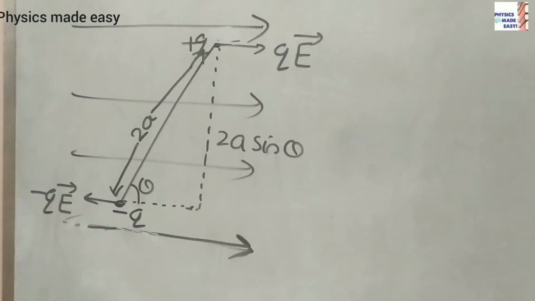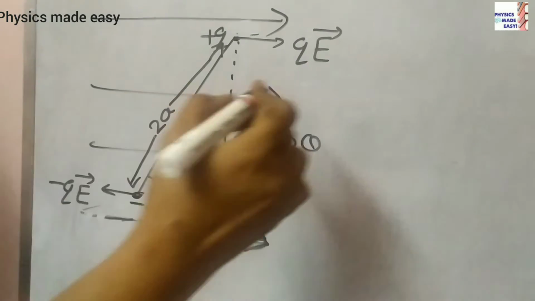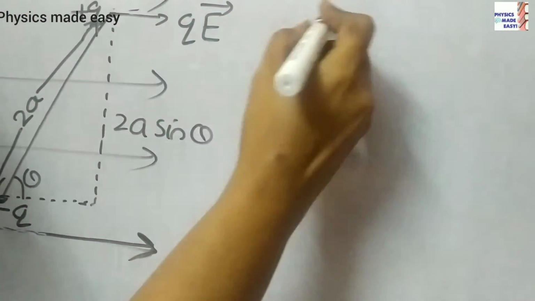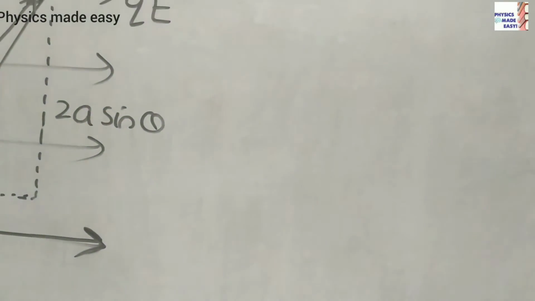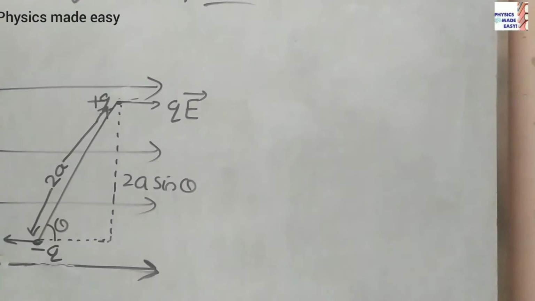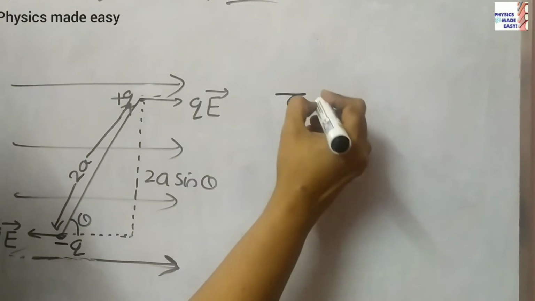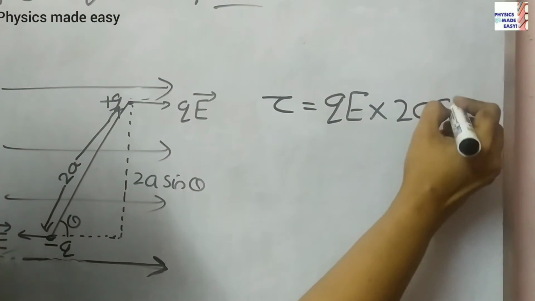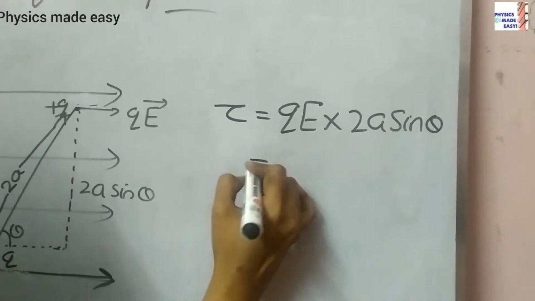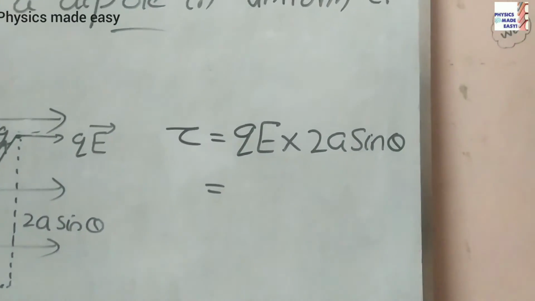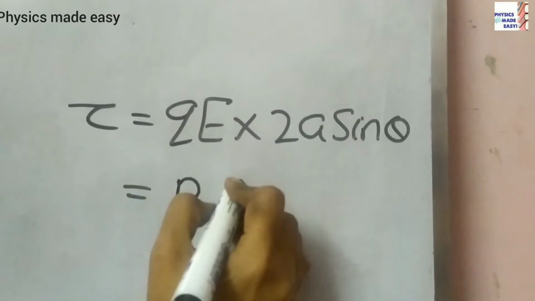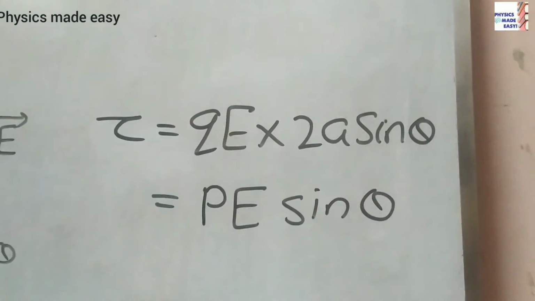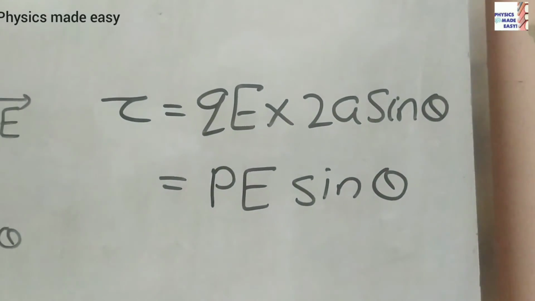The torque exerted by this couple, tau, is equal to QE into 2a sin theta, that is Q into 2a times E sin theta. So we can write this as PE sin theta, where P is equal to Q into 2a, that is the dipole moment.